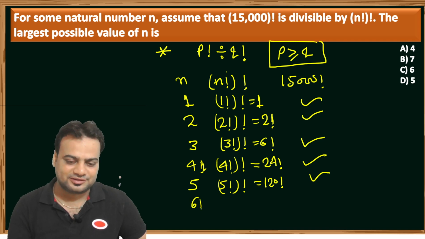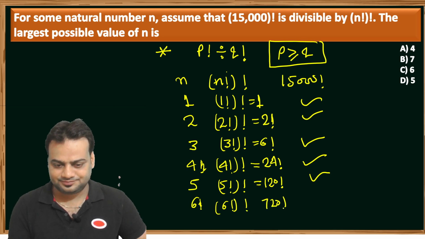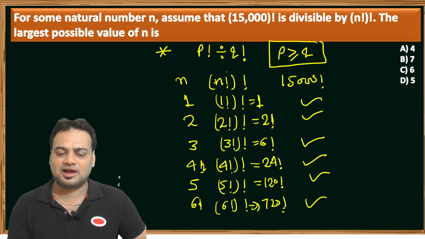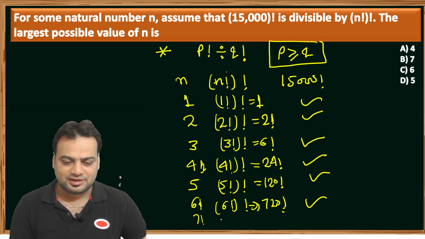Factorial 6, that means 720 factorial. So 720 is also less than 15,000, so that it is divisible by this. Okay, similarly factorial 7, if you take 7 and value is a 7, 5040.